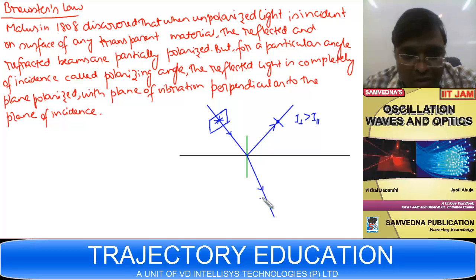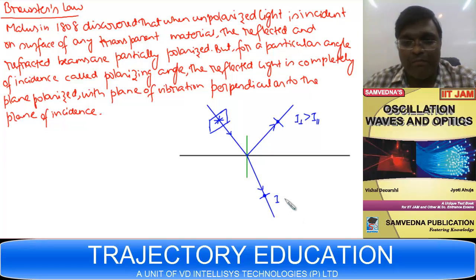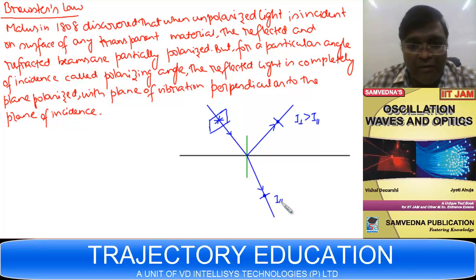Whereas over here, if we consider one independent direction lying in the plane of incidence and another perpendicular to the plane of incidence, and you resolve all the field vectors in the direction parallel and perpendicular to the plane of incidence, in that case you will find I parallel equals I perpendicular. Over here, I perpendicular will be greater than I parallel. This is unpolarized, and hence these are partially polarized.